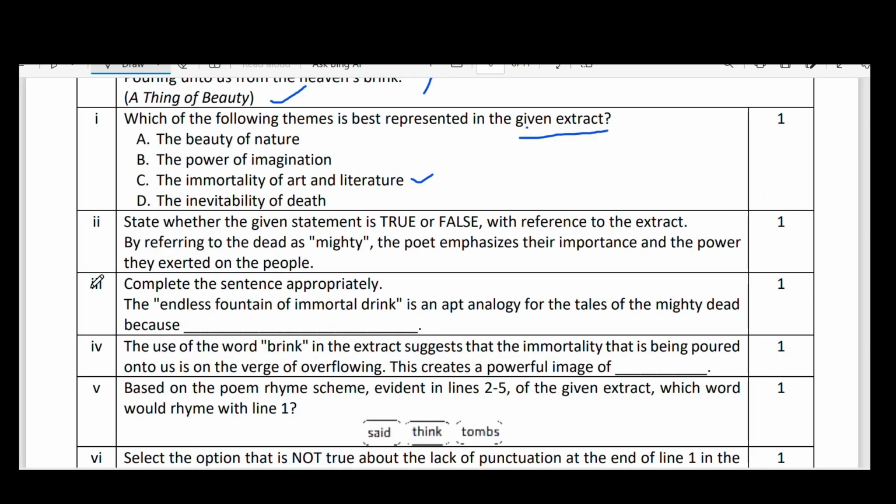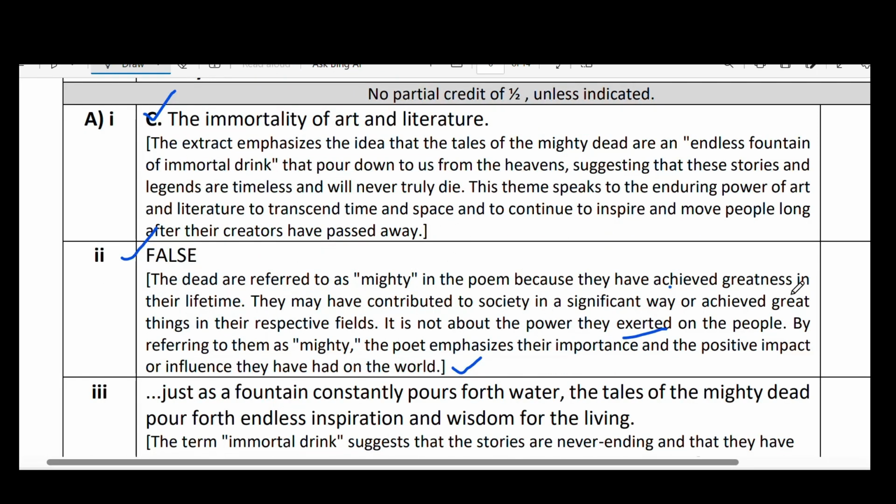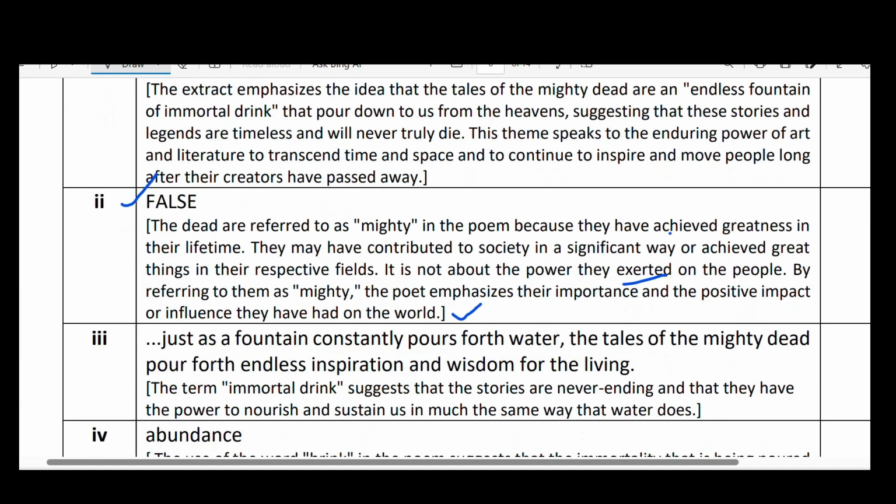And the third bit is, complete the sentence appropriately. The endless fountain of immortal drink is an apt analogy for the tales of the mighty dead, because... Here the beauty has been compared to an endless fountain of immortal drink, and not only the tales of the mighty dead. There is no end for the beautiful things, there is no end for the stories of the mighty people. That is what we'll see in the answer.